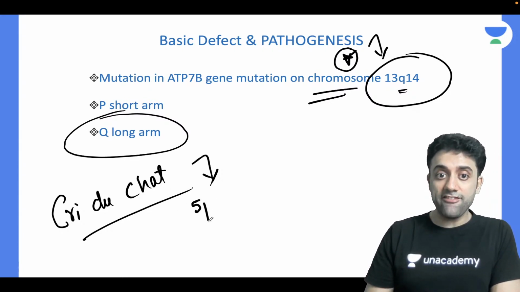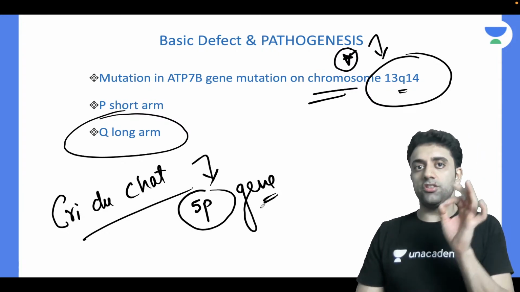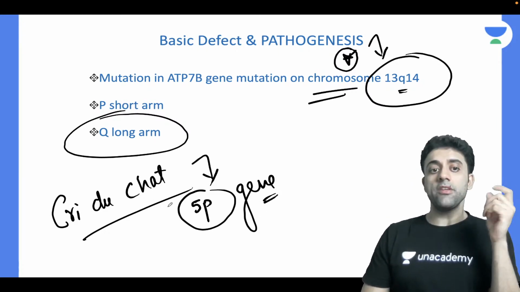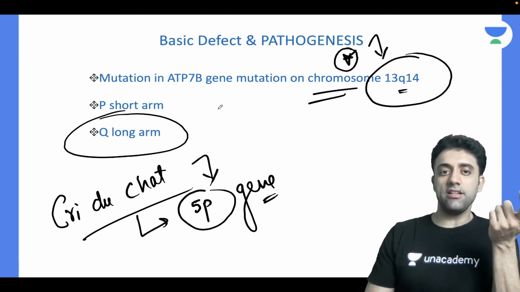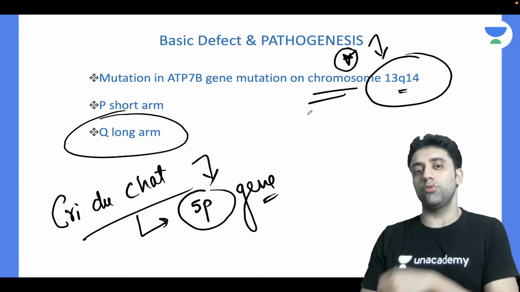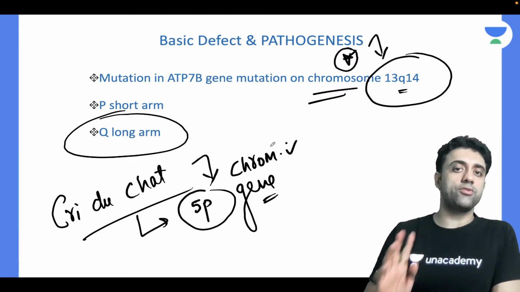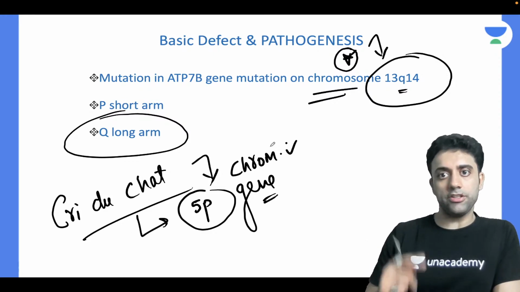Yes, exactly, deletion of 5p is affected in the body. Yes, very true, Julie, Priya. So in Cri-du-chat syndrome, 5p is affected. In Wilson disease, chromosome 13q is affected. That you should know. And 5p is affected in Cri-du-chat syndrome. P is the short arm and q is the long arm.